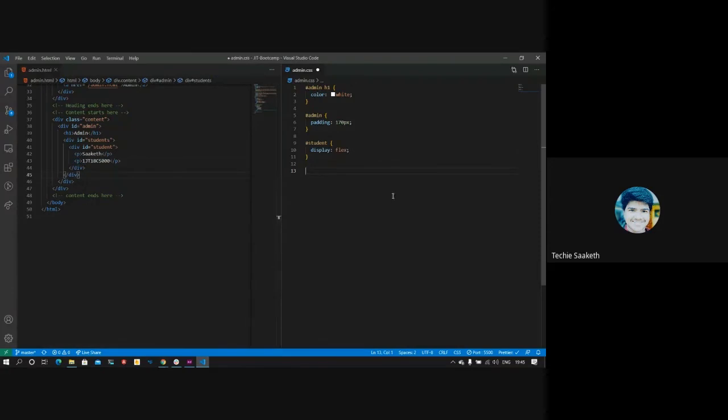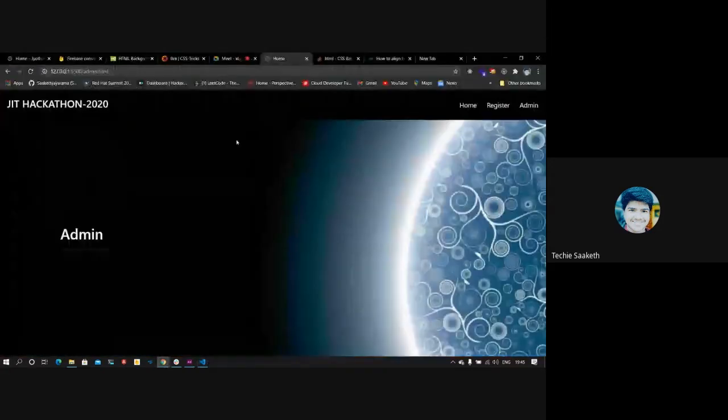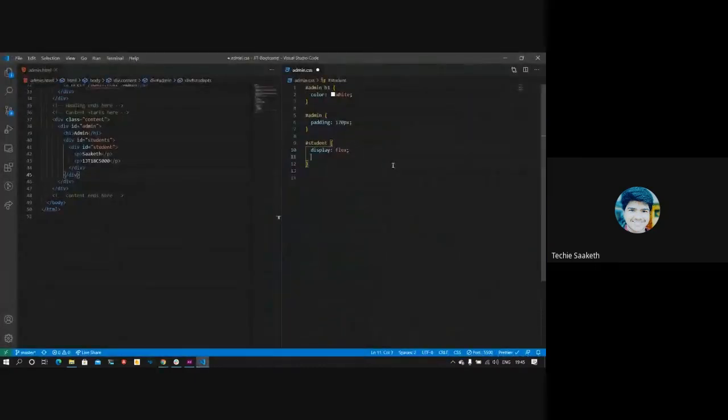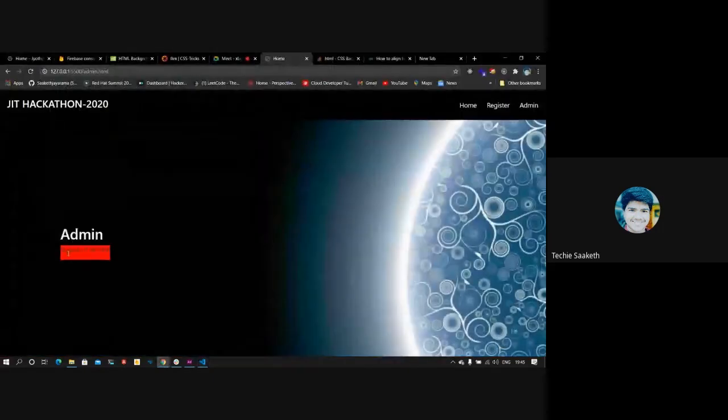Again, just like how we did for the navigation bar, we'll do the same thing for this. We'll set the minimum width of the student div. Let's see how much width it occupies. To see that, I'll give it a color. See, you can see that it occupies just this width.